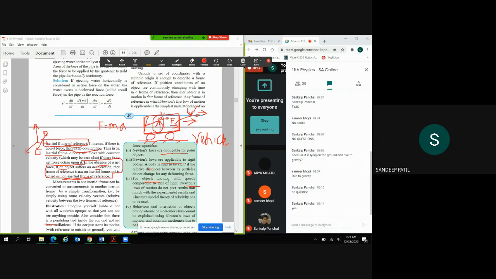So if we want to consider the motion of passengers, then it becomes a non-inertial frame of reference. Hopefully you got this principle of what is meant by inertial and non-inertial frames of reference. For simplicity, I would like to say that wherever Newton's laws of motion apply, that is an inertial frame, and where Newton's laws of motion do not apply, that is a non-inertial frame of reference.